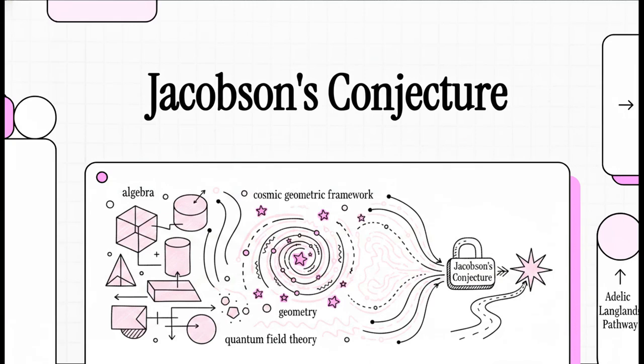Welcome to this explainer. Today, we're jumping straight into a truly thrilling mathematical detective story. We're going to translate a purely algebraic problem into a cosmic geometric framework to finally resolve Jacobson's conjecture. What we are about to explore together is an incredibly elegant synthesis of algebra, geometry, and quantum field theory. And we're going deep today. We'll be looking closely at the actual equations and the hard mathematics that make this incredible theoretical translation possible.